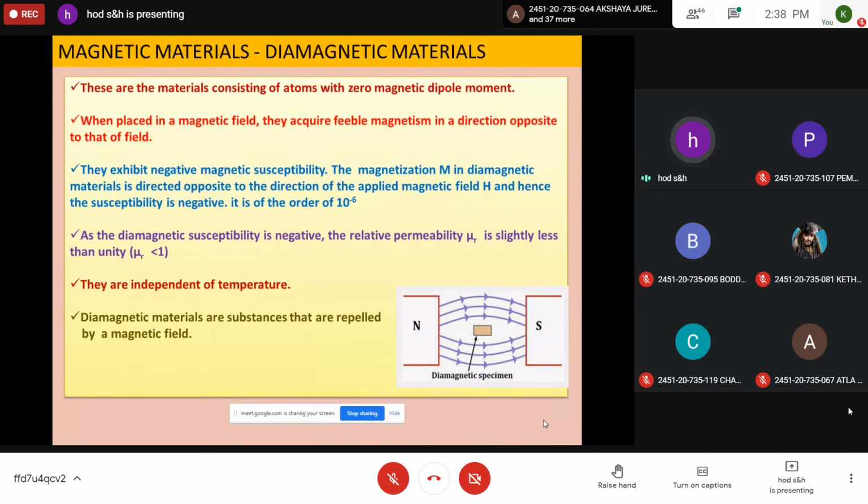And all these points you should add. What is there in the PPT? They have negative susceptibility values. Diamagnetism is independent of temperature. This you should add.